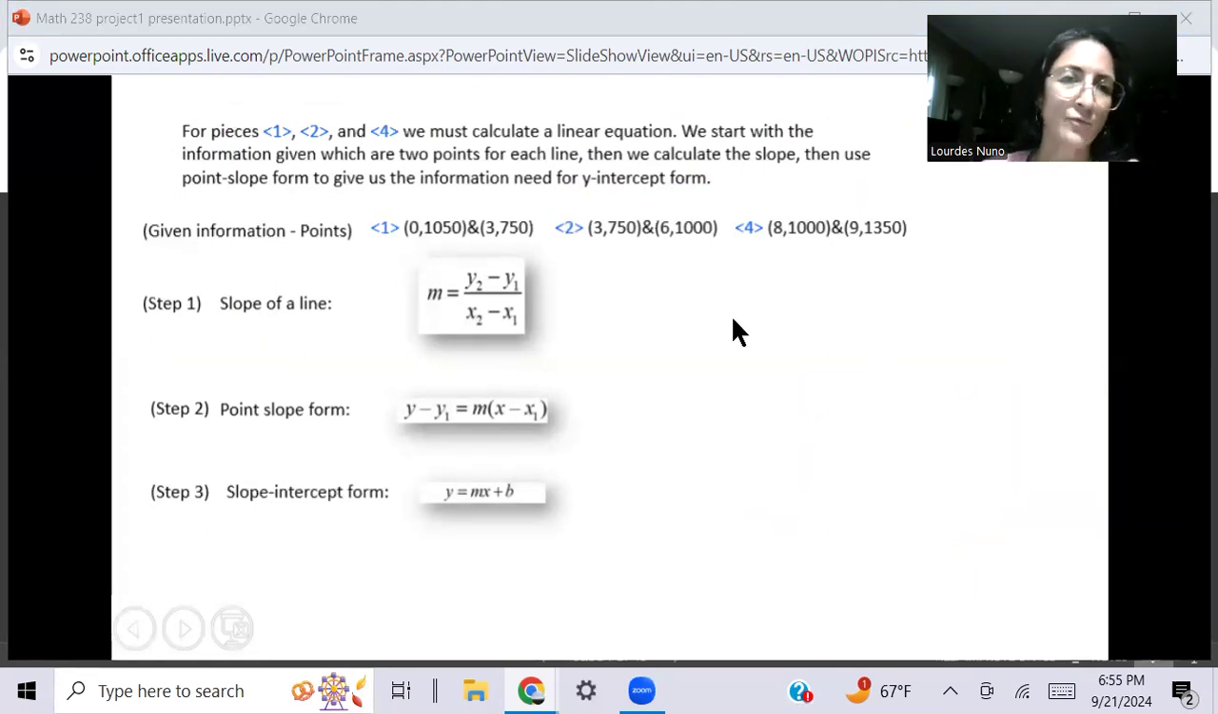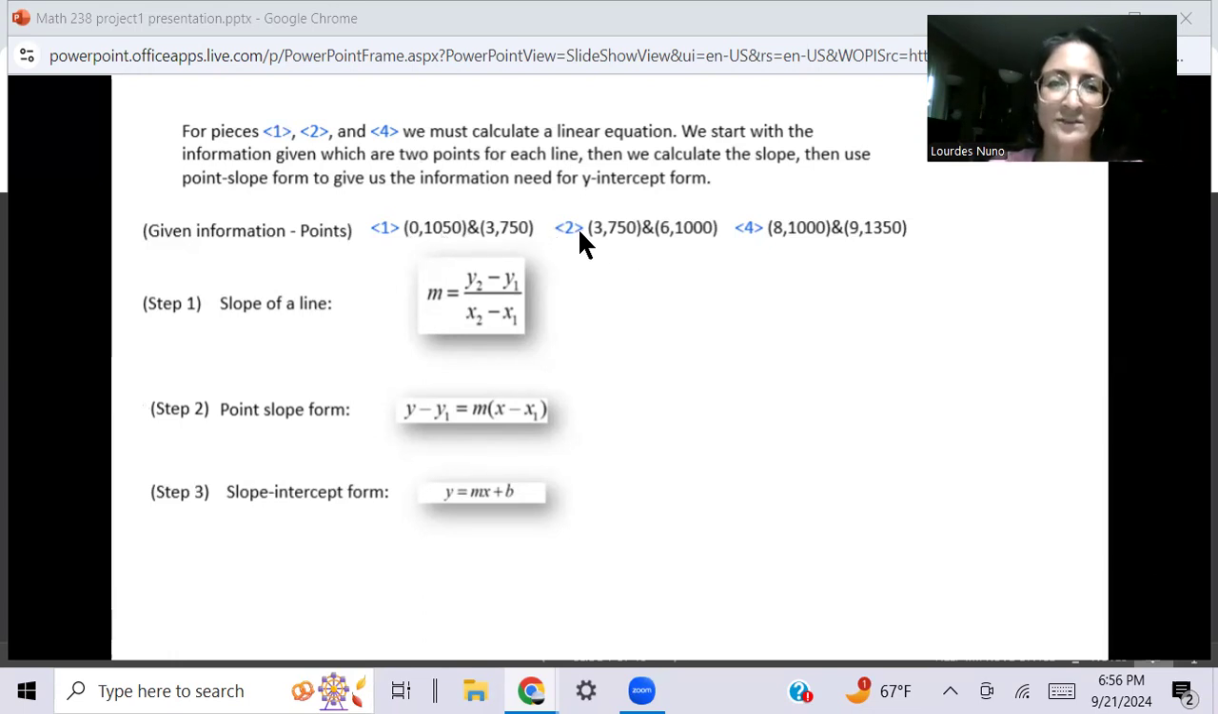Right here, I show you which pieces we're going to be using for all of these calculations. We're going to use pieces 1, 2, and 4, and we're going to calculate a linear equation. We start with all the information given, which is these points right here for section 1. Piece 1, these are the points that are given. This is x and y. So we have 2 points, like the starting point and end point.